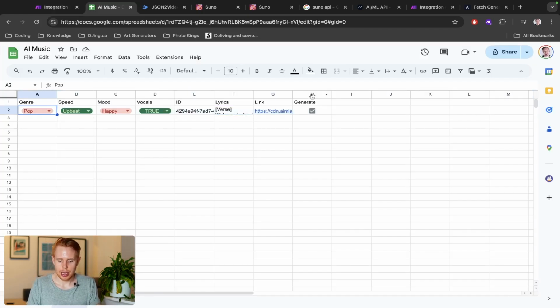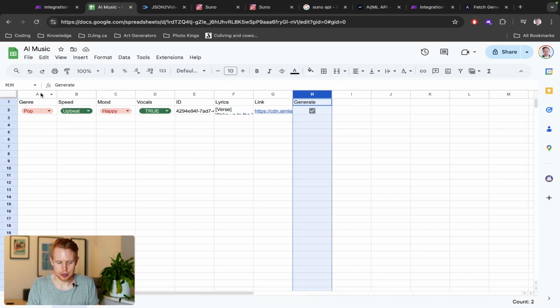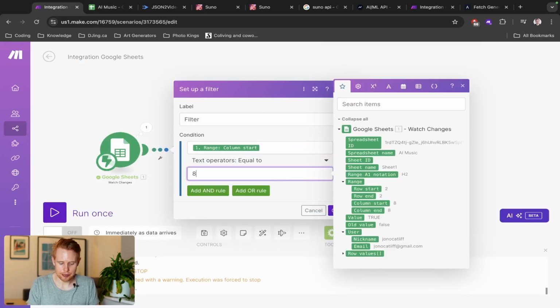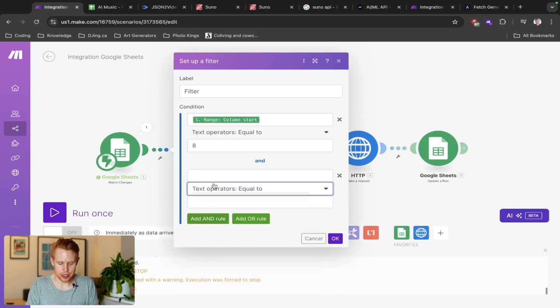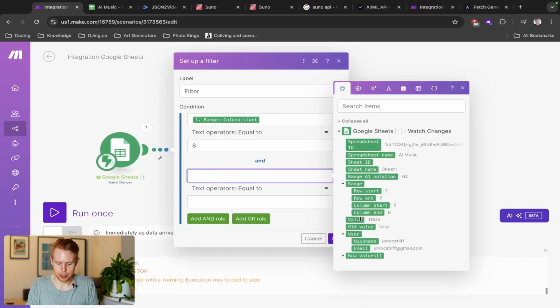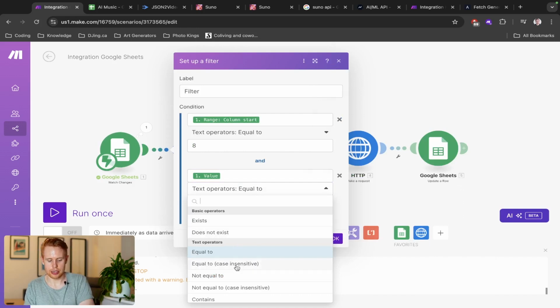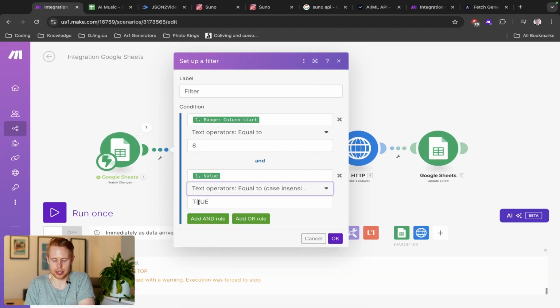So we need to make sure that first of all, it's column H, right? So we have to actually count with the number. So 1, 2, 3, 4, 5, 6, 7, 8. So we need to make sure that this is in fact column 8. And also the value that we're changing, which is right here, is equal to true. And I always like making sure this is case insensitive, so in case it's lowercase or whatever, it's also true.